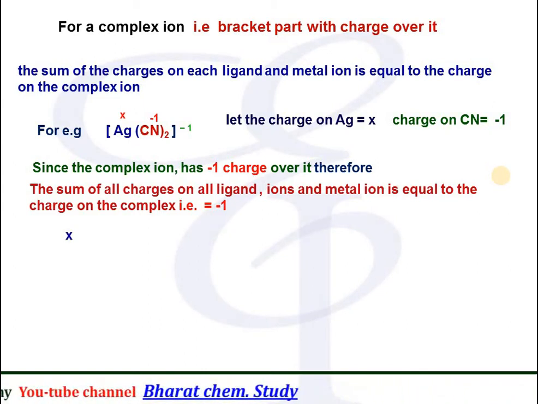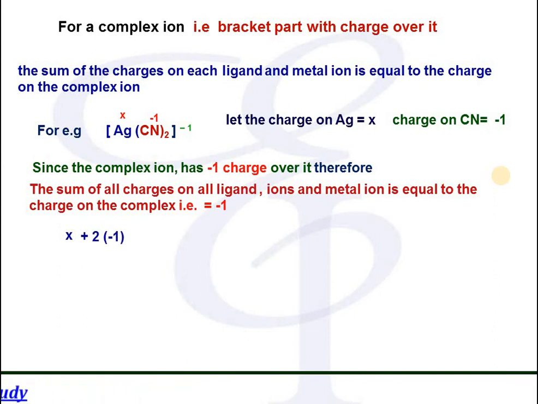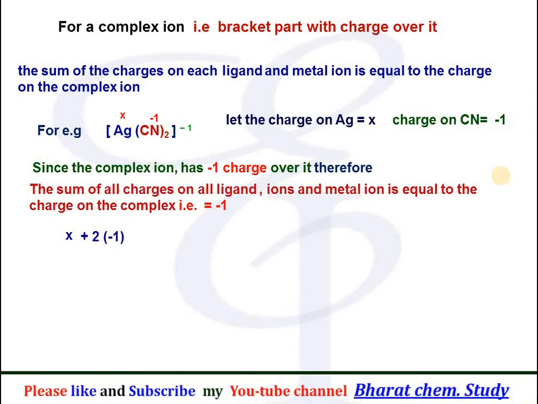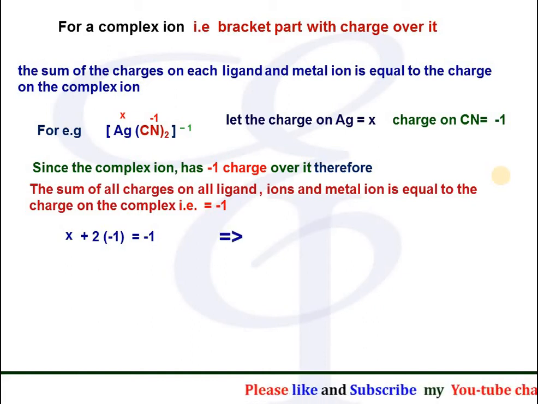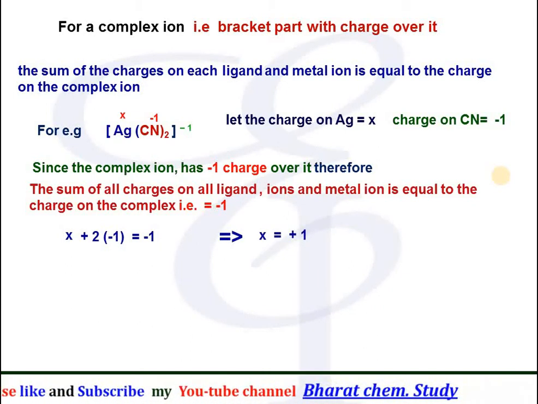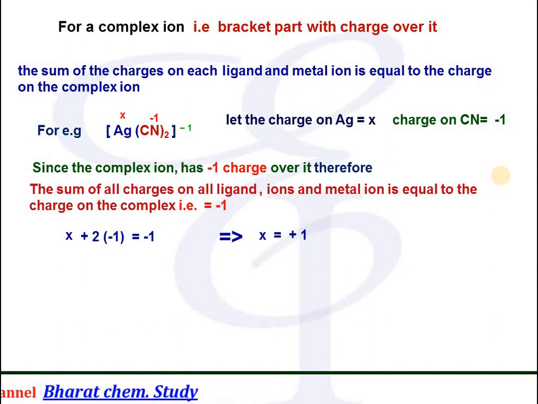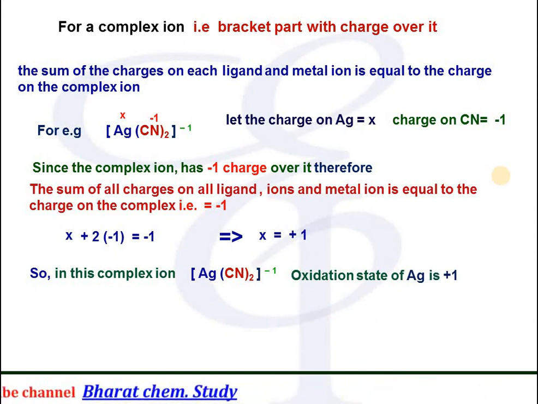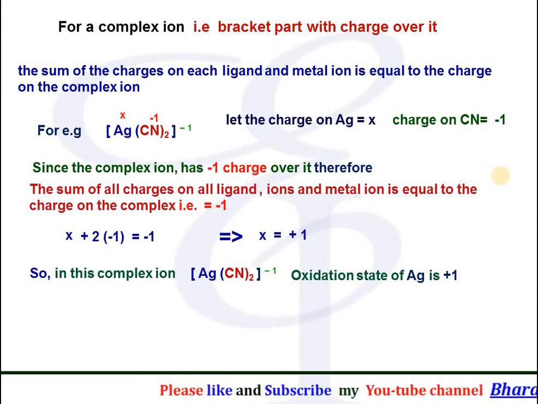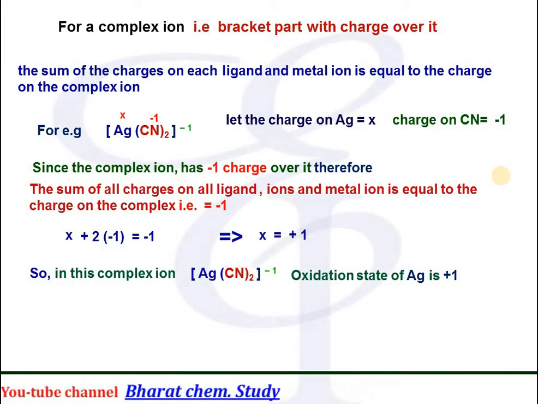Therefore, we can say X for silver plus, there are 2 cyanides, so we multiply 2 with the charge over the cyanide, that is -1, must be equal to the charge over the complex, which is -1 in this case. From this we can calculate the value of X, which comes as +1. That means in this coordination complex, silver has an oxidation state of +1. The method is the same as we have studied in our class, so it will not be too difficult for you, but only the charges we have to remember.